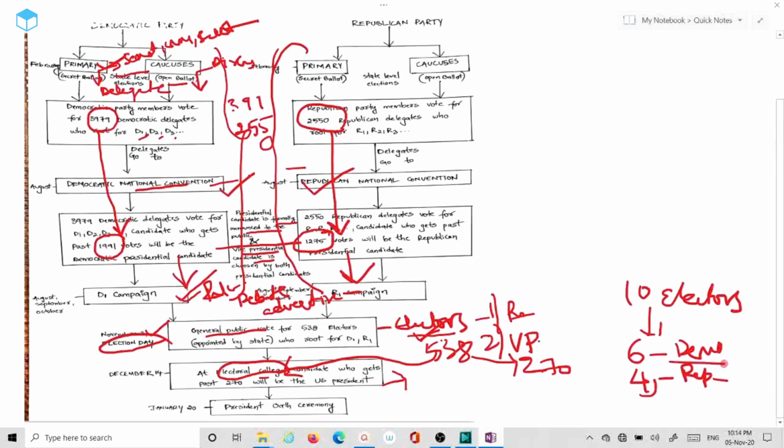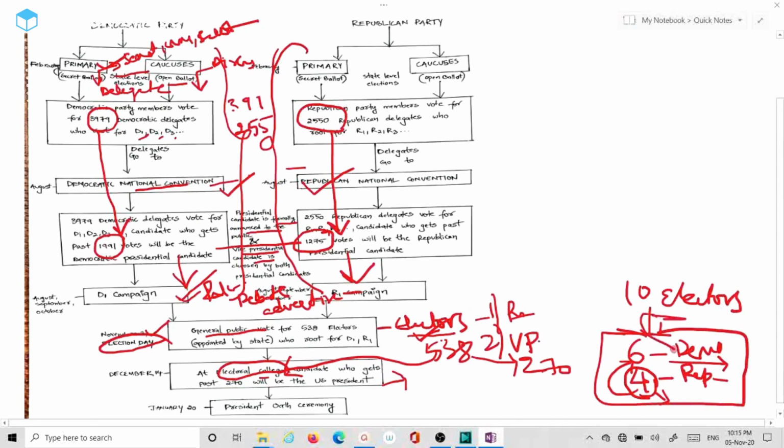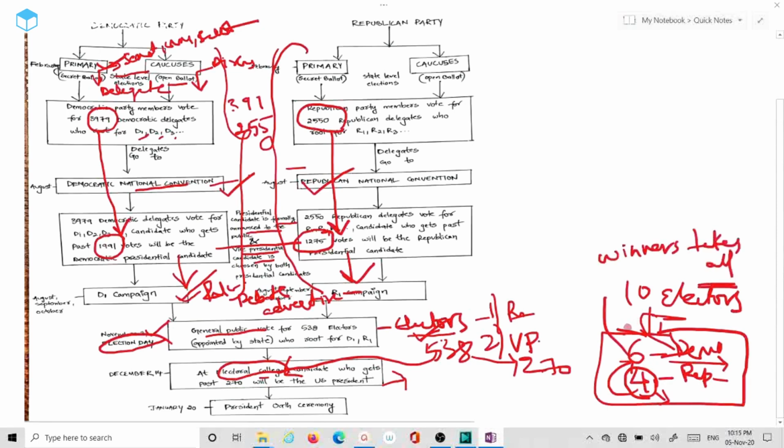As Democratic has the majority share, the Republican Party candidates or electors have no choice but to support the Democratic. So in general, what happens is all these 10 electoral votes for this particular state go to the Democratic Party. So it is important to note the phrase here, winner takes all. This is the reason why candidates focus more on the bigger states as they have more electors, like California and Florida. There are a total of 538 electoral votes. The candidate that gets more than half, which is 270, wins the election. It is as simple as that.